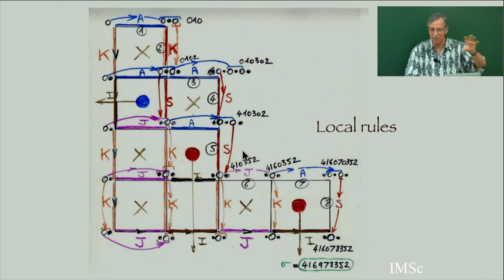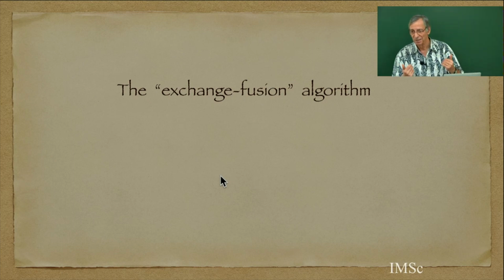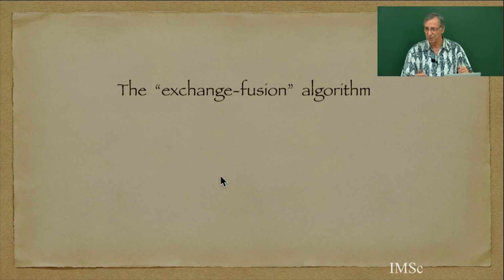So this is very analogous to RSK. But from this, we can completely simplify the bijection. And next time, I will show you the simple bijection which results from this representation, which I call the exchange fusion algorithm. So from a permutation, you can easily find an alternative tableau, which comes from the representation.